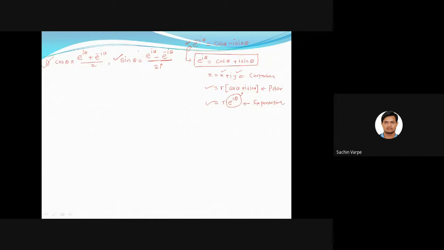And how do we get this formula? That is because of the Taylor's and Maclaurin series expansion. We all know the Taylor's series expansion, or Maclaurin series expansion, for e to the power x. What is that? What is the Maclaurin series expansion for e raised to x?